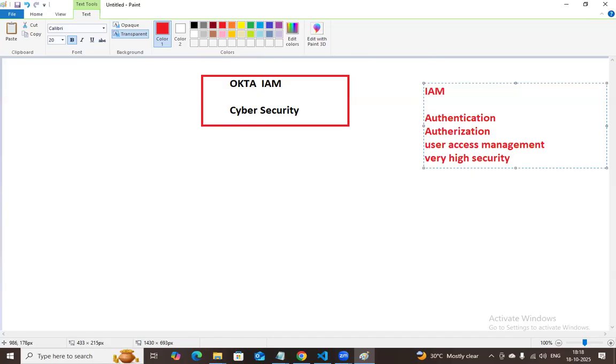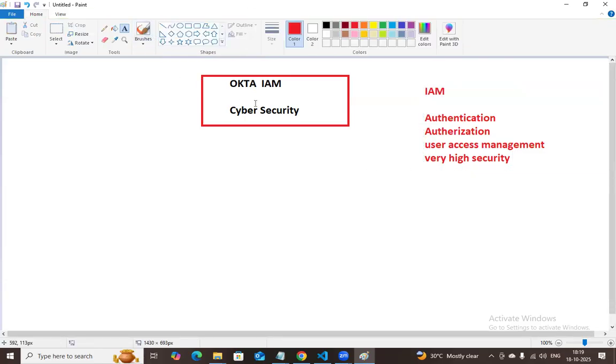All these things, authentication, authorization, user access management, high security, all these IAM features are followed by Okta. We have different kinds of tools like PingFederate, Ping Access, and some others like CyberArk, ForgeRock, SailPoint. But Okta is very, very famous. Maybe Google will take over Okta very soon, I think so. We will check the documentation and the news. And Okta is a cloud platform which has this IAM.